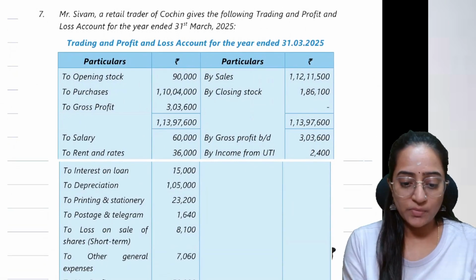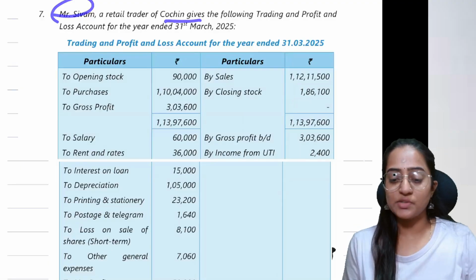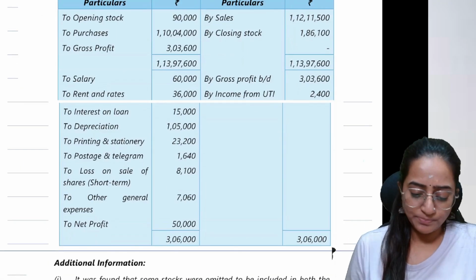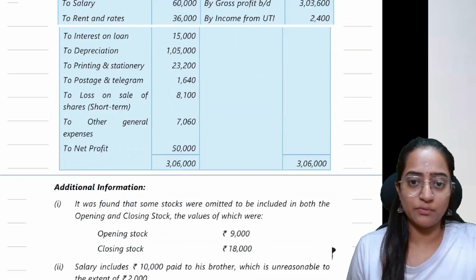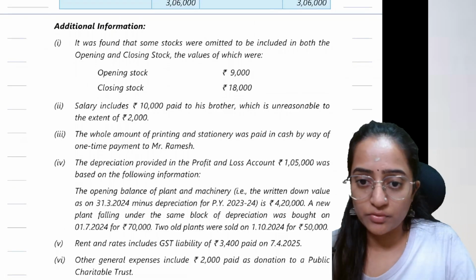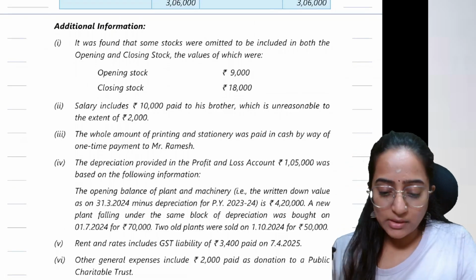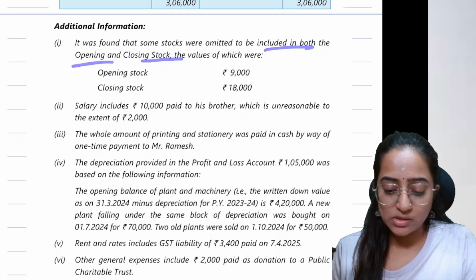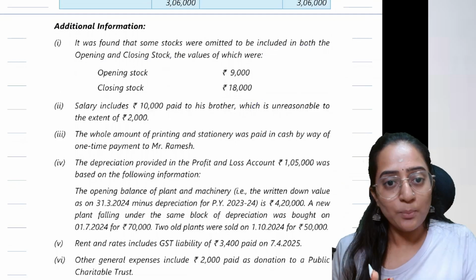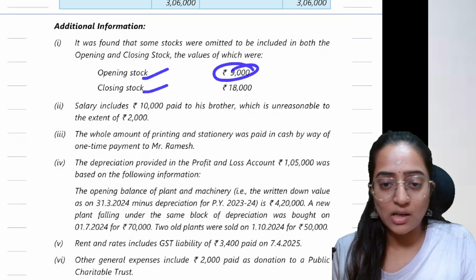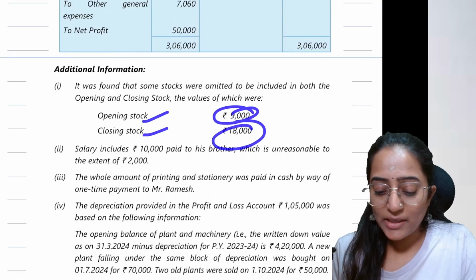Mr. Shivam, a retail trader at Kochi, gives the following profit and loss account and trading account information. First, we'll look into the additional information and then we'll come back to that trading and profit and loss account. It was found that some stocks were omitted to be included in both the opening and closing stocks. Opening stock and closing stock of worth 9,000 and 18,000 were omitted to be included.